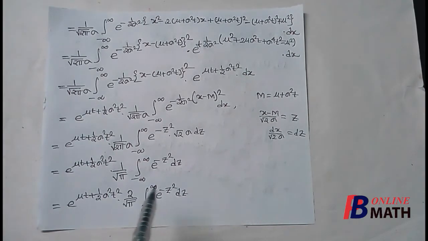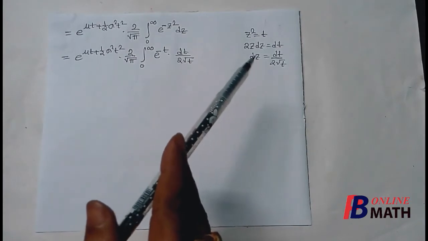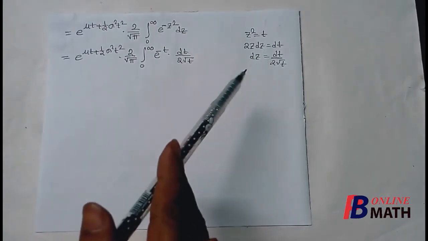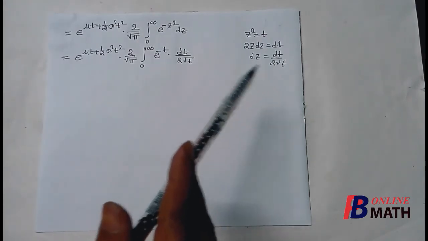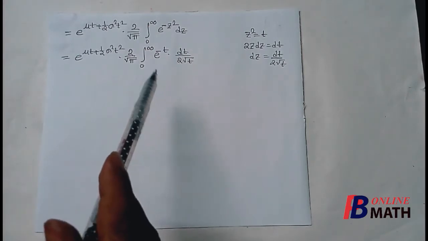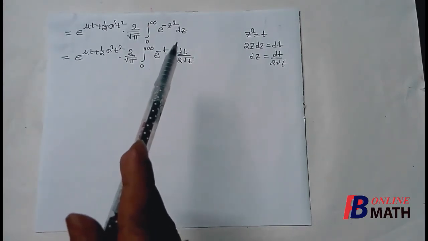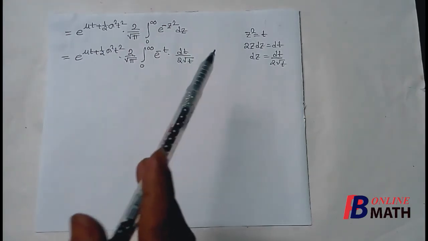Next we have to evaluate this integral, and we know that to evaluate this integral we have to replace z square equal to t so that it reduces to a gamma function. So the transformation z square equal to t gives 2z dz equal to dt, dz equal to dt by 2z, and z equal to root t. If we use this transformation, then this integral reduces to e to the power minus t, with dz equal to dt by 2 root t, and the limits are unchanged.